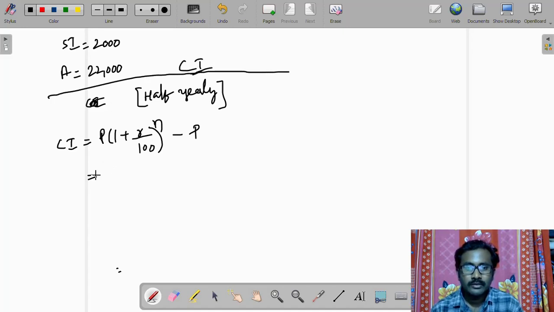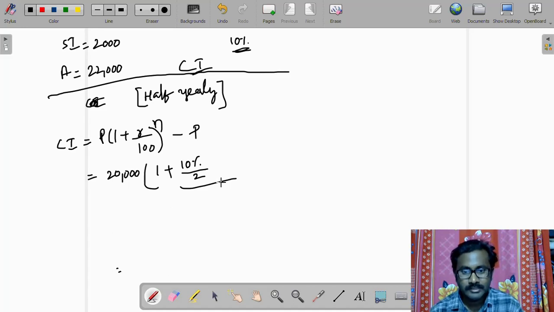So 20,000 into 1 plus the rate of interest. The rate of interest is 10%, so here also we take 10%, divided by 2 because we are giving two installments. So 20,000 with interest, 100 whole to the power of n, 2 times, minus 20,000. The principal is 20,000.